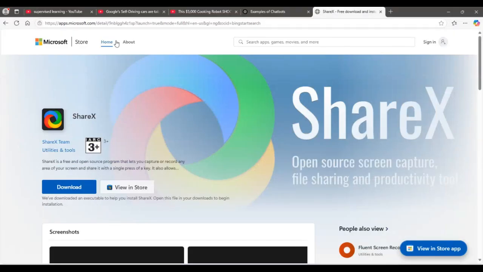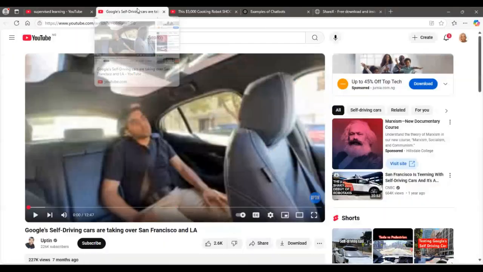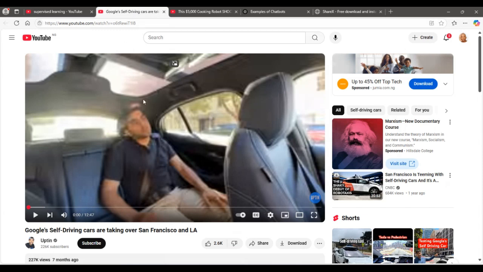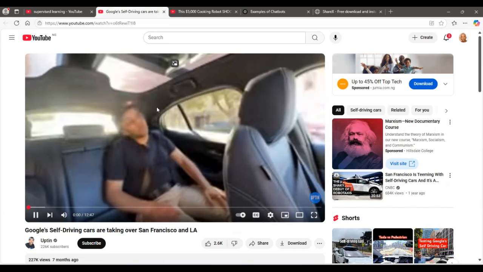Let's go to our YouTube screen. We talked about how computers can drive cars by themselves, self-driving cars. This is Google's self-driving car. Let's play this video and watch it.